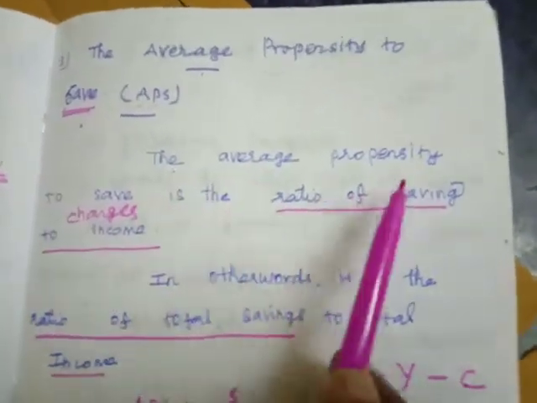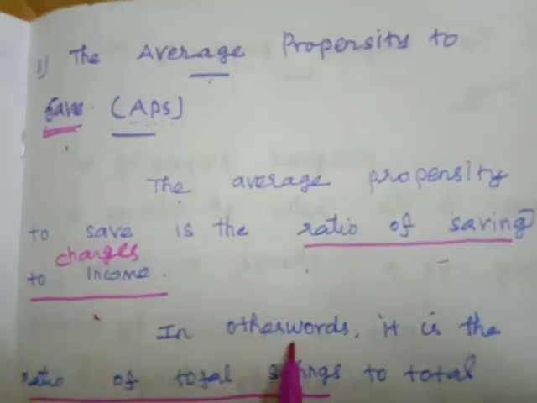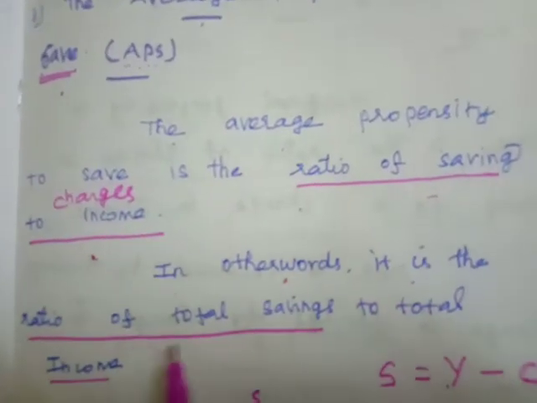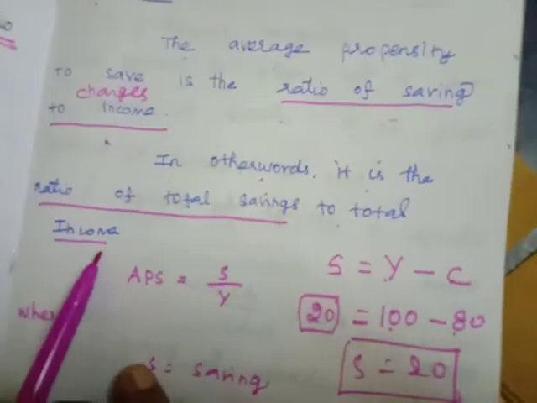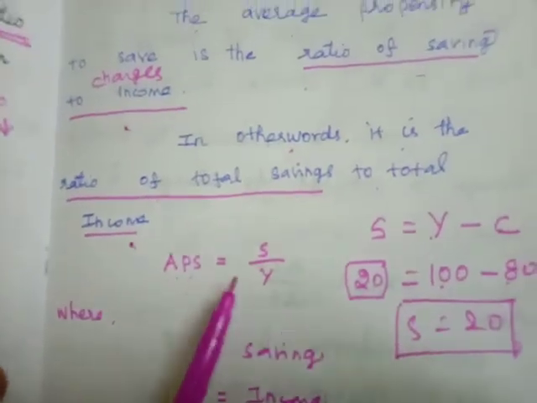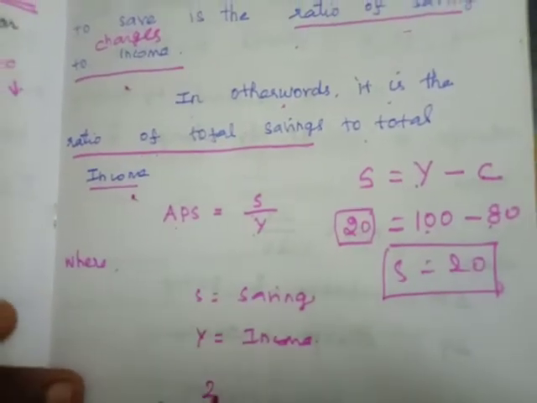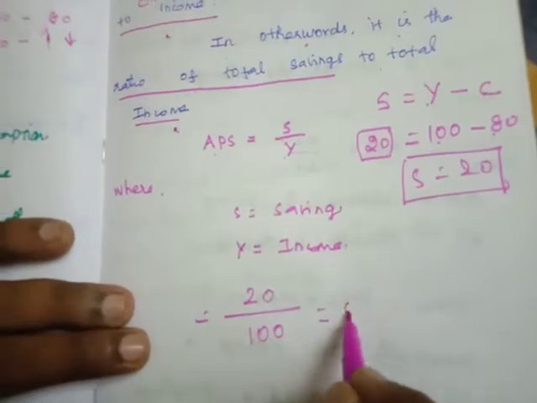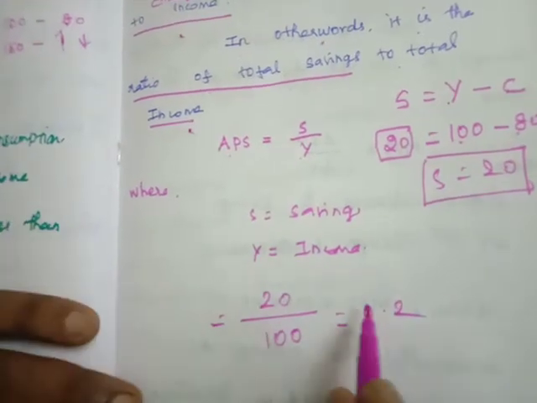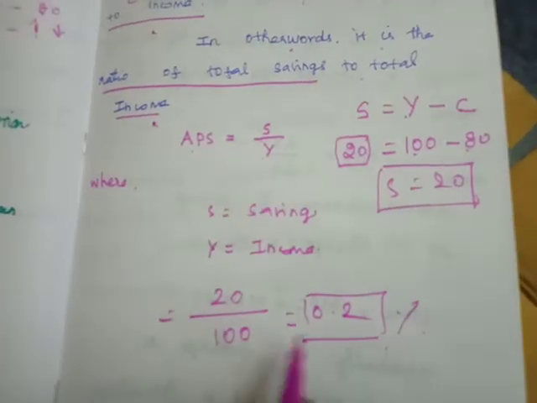The average propensity to save is the ratio of total saving to the income. APS is equal to S divided by Y. For example, saving is 20, income is 100, so it is 0.2. That is the average propensity to save.